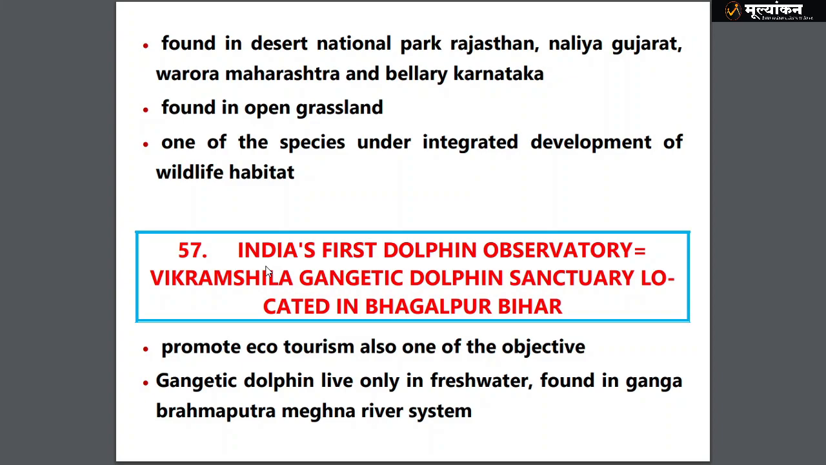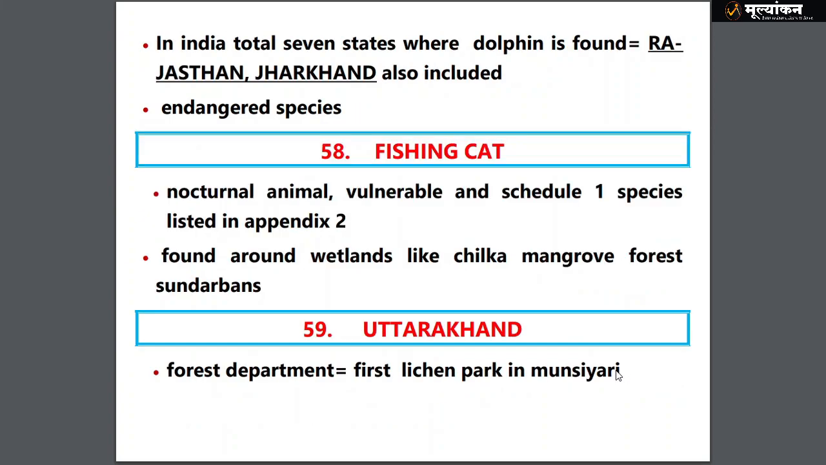Then we have India's first dolphin observatory. It is coming in Vikramshila Gangetic Dolphin Sanctuary, Bhagalpur district, Bihar. It is also with a scientific aim. Ecotourism is also one of the important aims. Gangetic dolphin lives only in freshwater and is locally known as Susu, found in the Ganga, Brahmaputra, Meghna river system. In India, there are a total of 7 states where the dolphin is found. Most of the states you can predict, but the exception is that you should understand Rajasthan and Jharkhand are also states where dolphins are found.